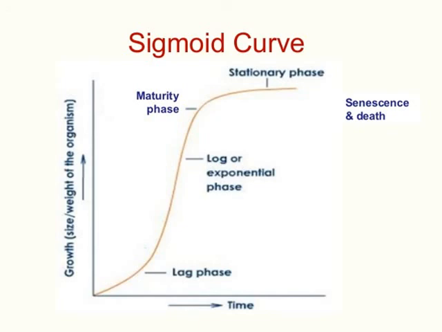Then after that this maturity phase, then after that the last stage is the death phase, right? So lag phase, log or exponential phase, stationary phase.